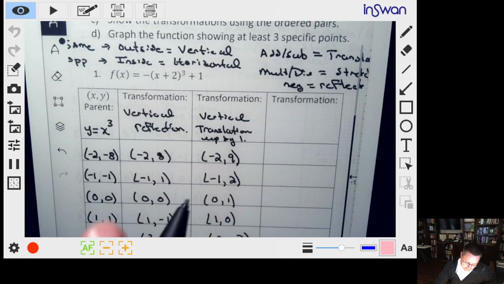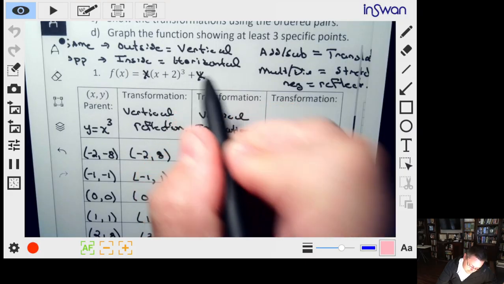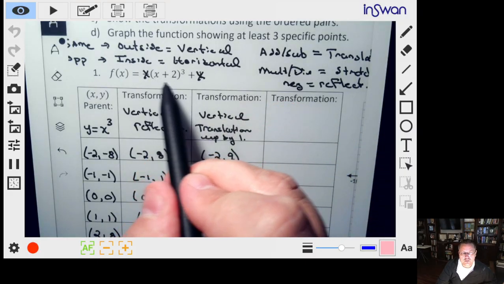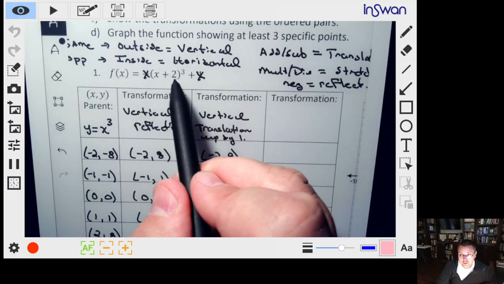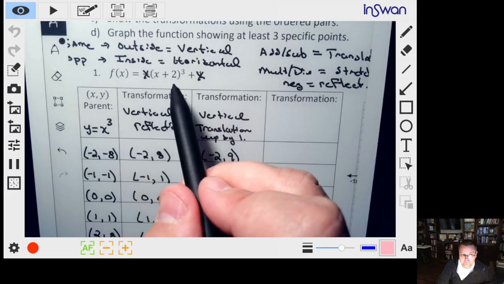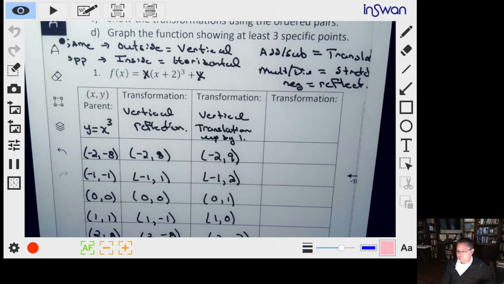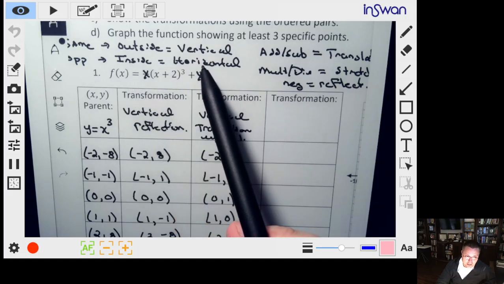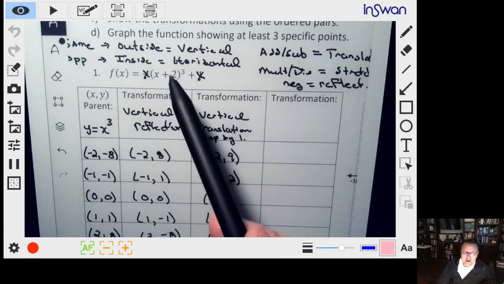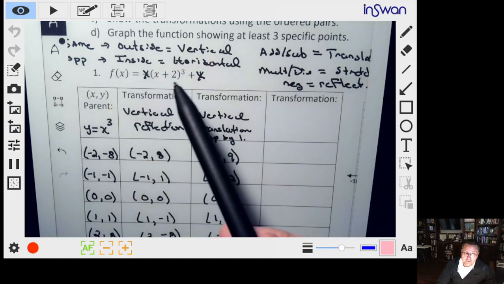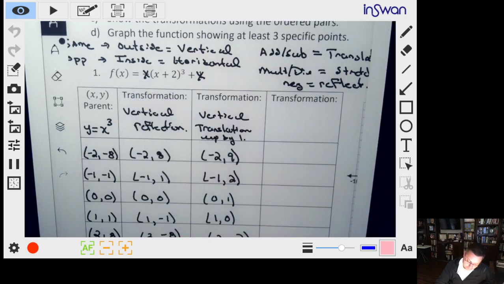Now we're done working with the outside. So we've dealt with this, we've dealt with this. Now we're going to deal with the inside. On the inside, we're going to deal with the plus minus stuff first, and then we would deal with if there's something out in front of the x. So the plus minus stuff first, here we've got a plus 2. So we're adding or subtracting, so it's going to be a literal shift or slide of our function. All of our points are going to slide. Since it's on the inside, it's horizontal, so we're going to slide left or right. And since it's a positive 2 and it's on the inside, we're doing opposite. So that's going to slide to the left by 2.